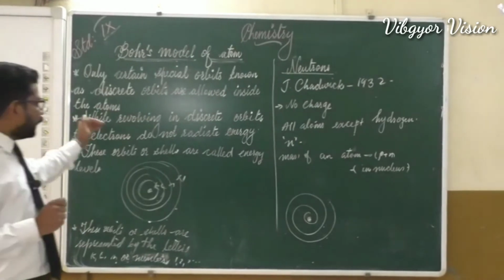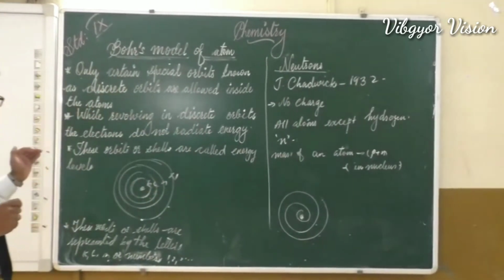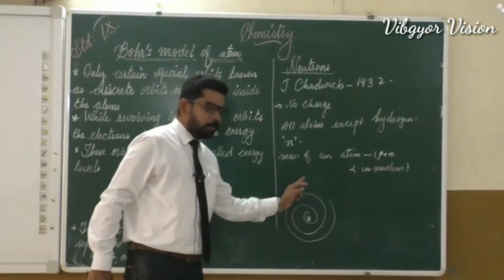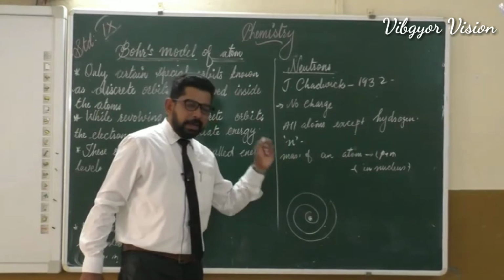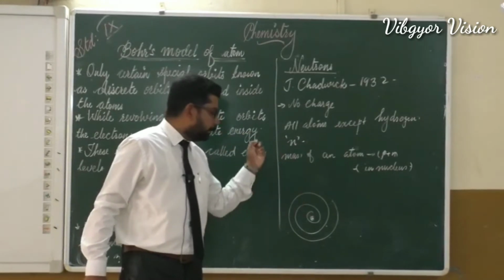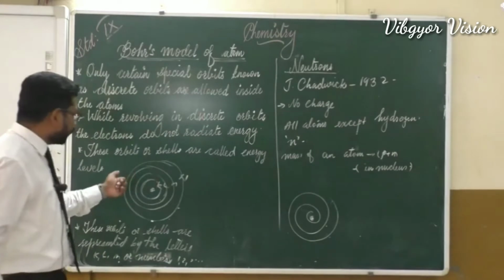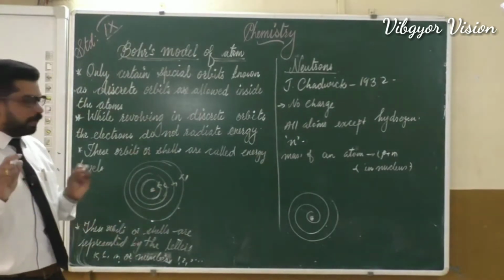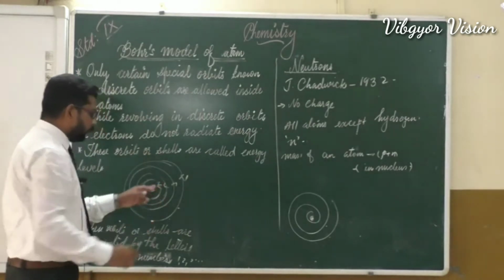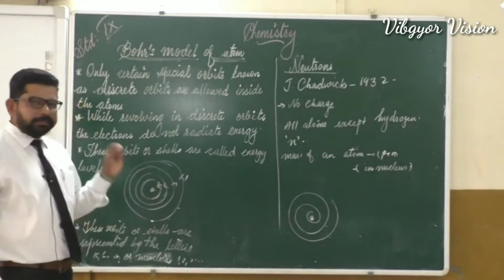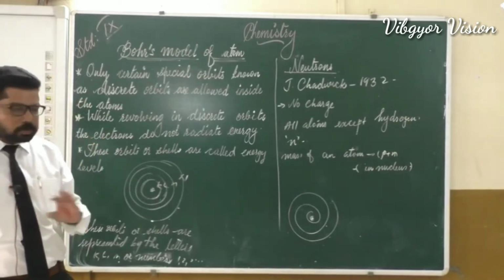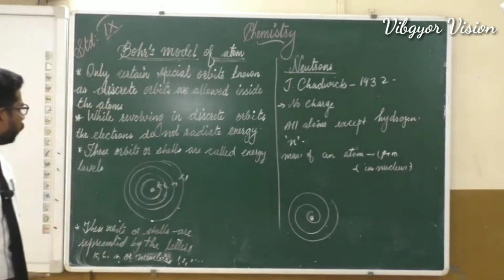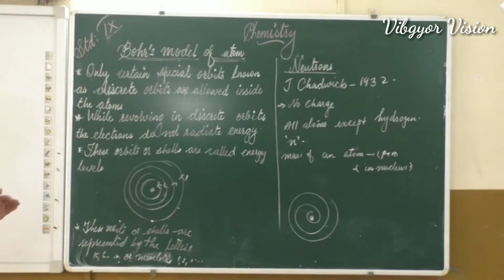Second point, while revolving in discrete orbits, the electrons do not radiate energy. In the usual case, as they revolve around the nucleus, electrons would gradually lose energy and may fall into the nucleus. But if the electrons are revolving in such discrete orbits, there will be no loss of energy. For example, if an electron is in this orbit, that energy will be stable. There will be no change in the energy. That is given here: while revolving in discrete orbits, the electrons do not radiate energy.